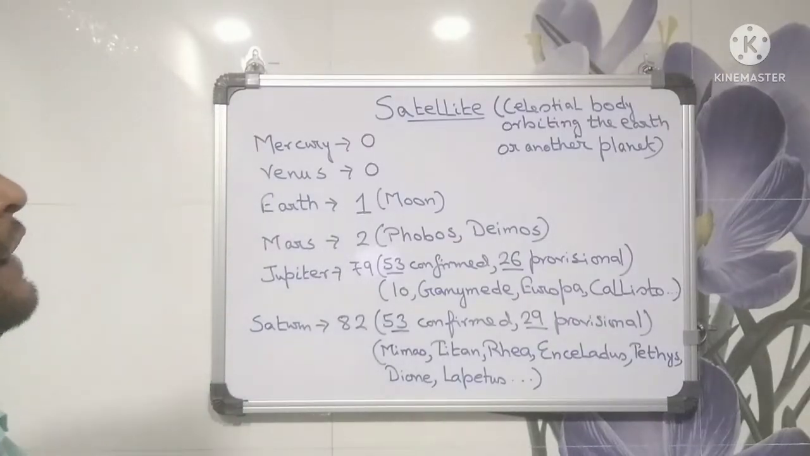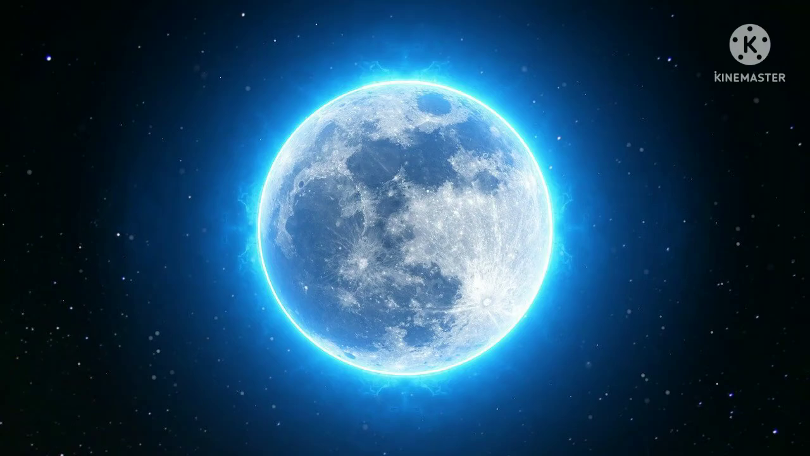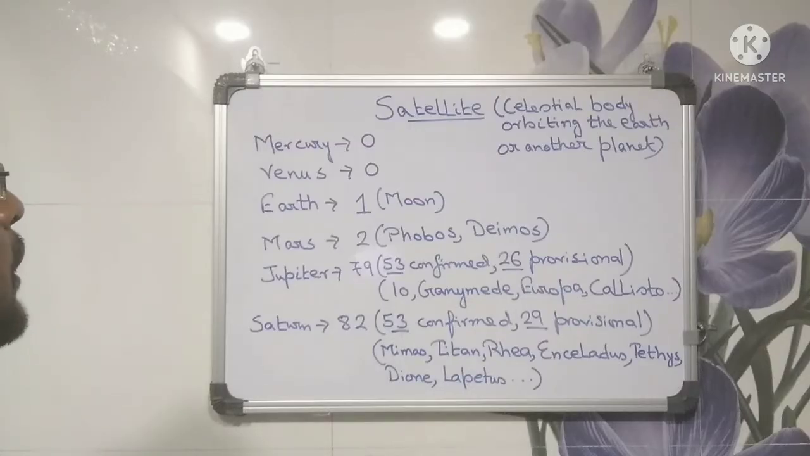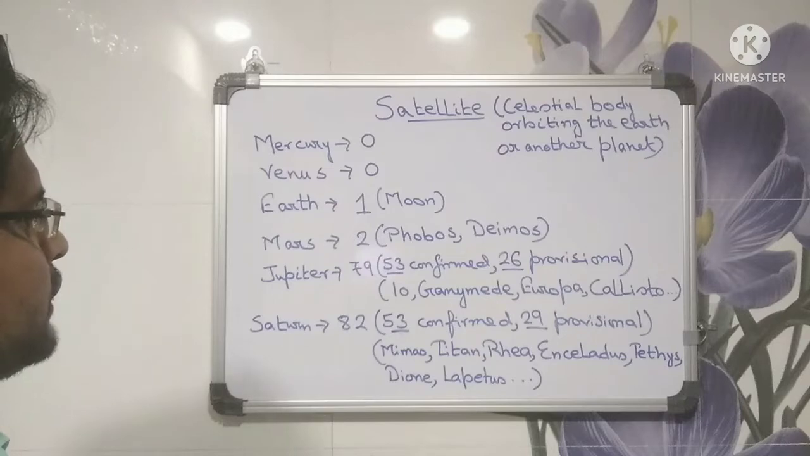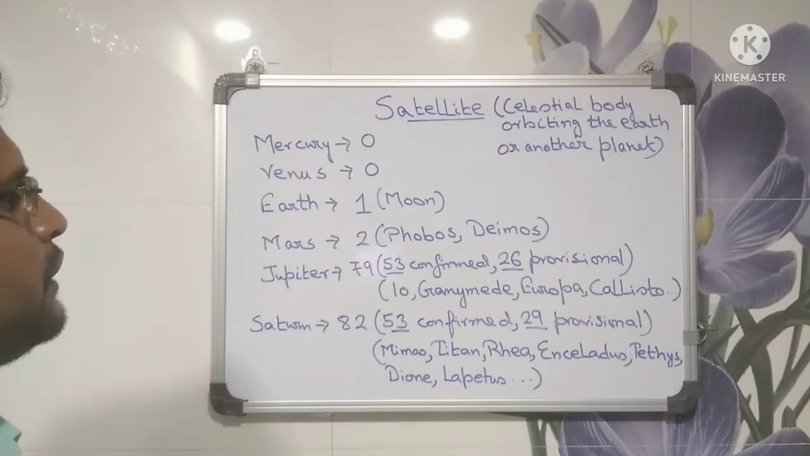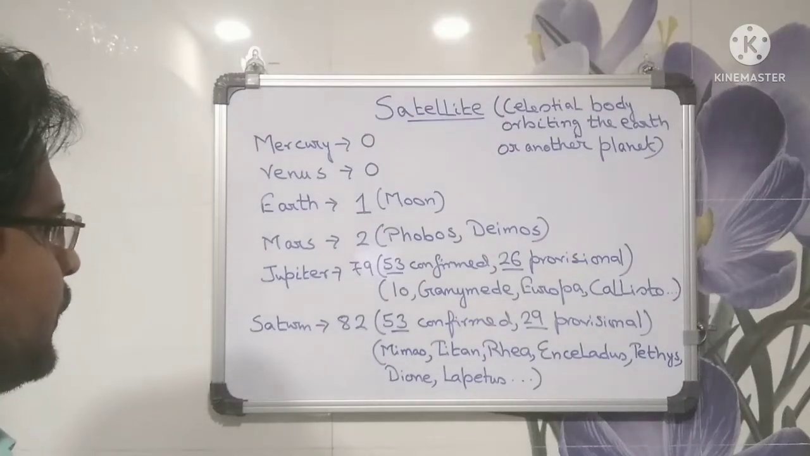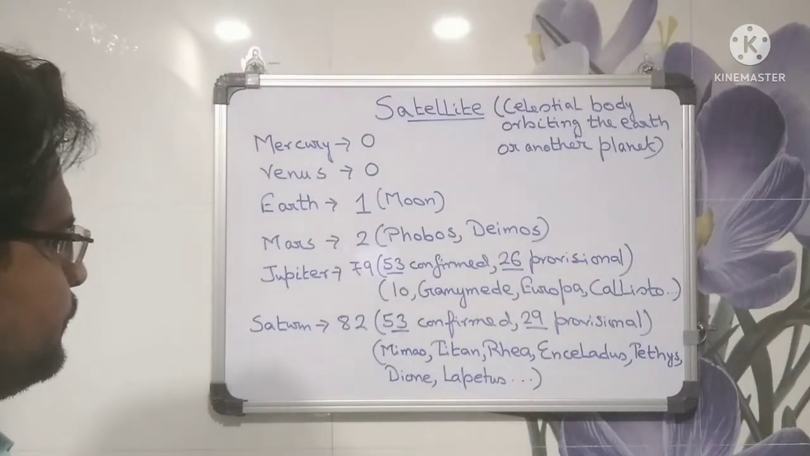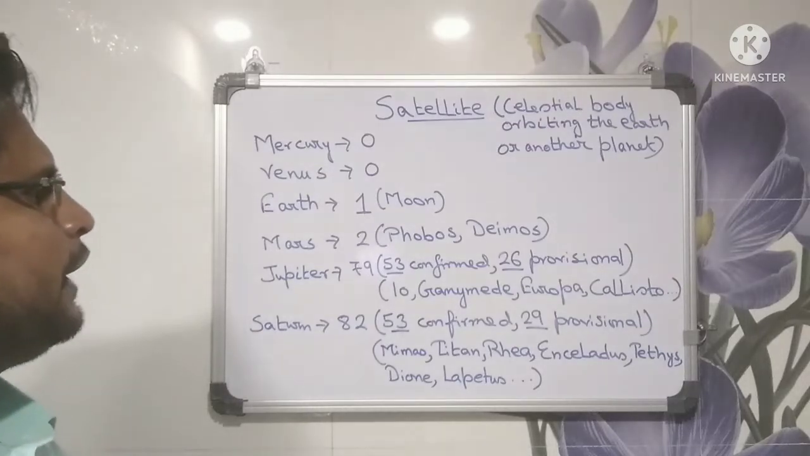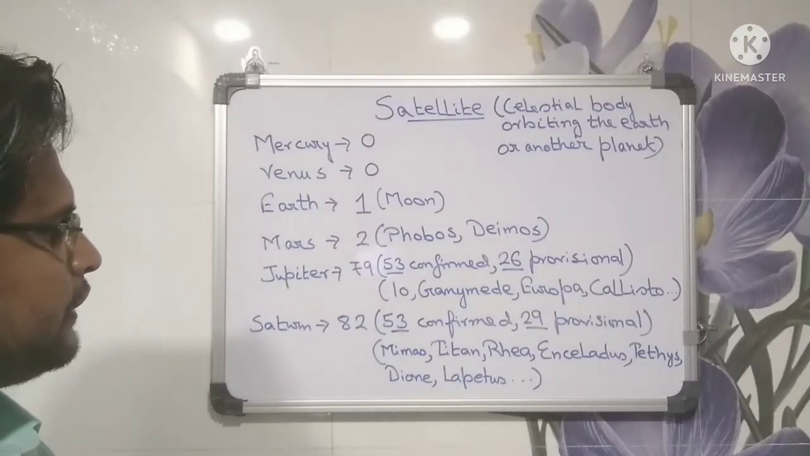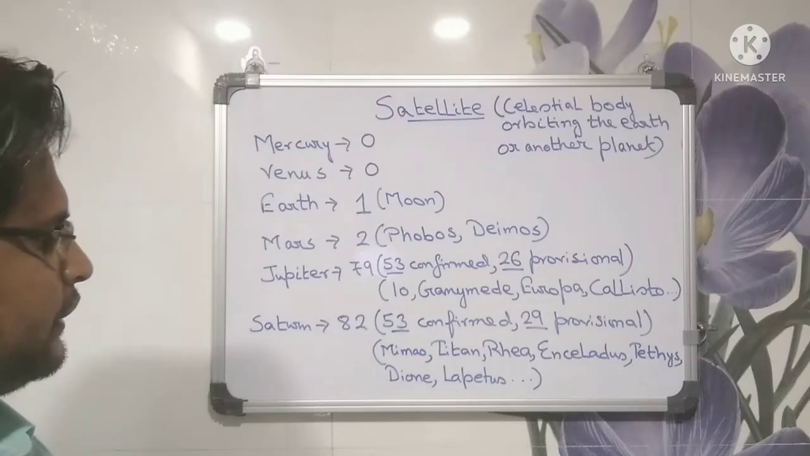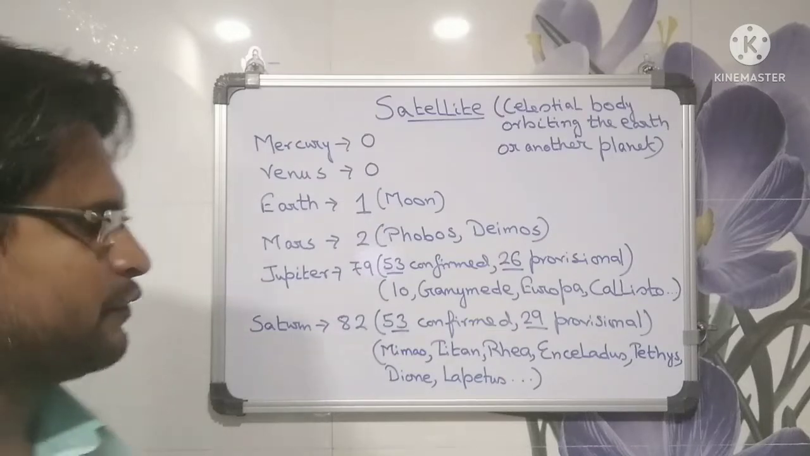Satellite. Celestial body orbiting the Earth or another planet is satellite. Number of satellites: Mercury has 0, Venus 0, Earth 1, name Moon, Mars 2, Phobos, Deimos, Jupiter 79, 53 confirmed, 26 provisional. Name Io, Ganymede, Europa, Callisto, etc. Saturn 82, 53 confirmed, 29 provisional. Mimas, Titan, Rhea, Enceladus, Tethys, Dione, Iapetus, etc.